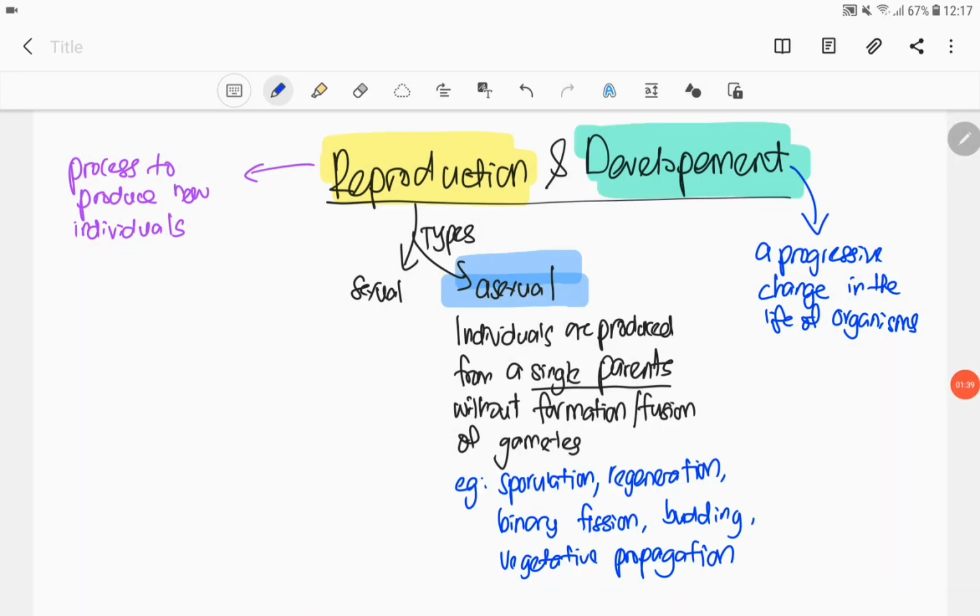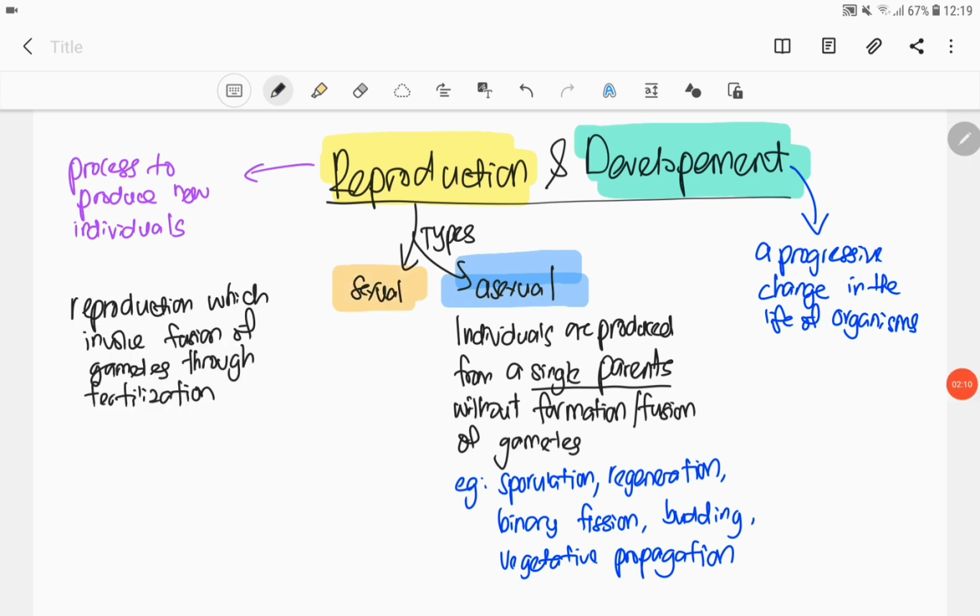There are few examples of asexual reproduction. So ada sporulation, ada regeneration, ada binary fission, ada budding, ada vegetative propagation, ada banyak lagi example of asexual reproduction yang lain. Okay, so make sure awak boleh ingat beberapa example ini. Kamu tak perlu explain, just boleh state apakah example of asexual reproduction. Dan yang paling penting kena boleh define apakah dimasukkan dengan asexual reproduction.